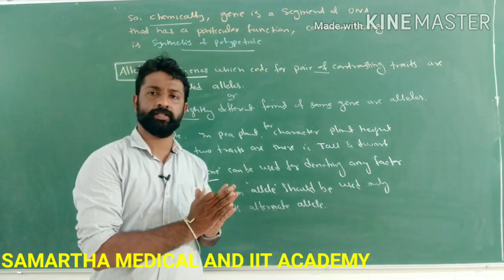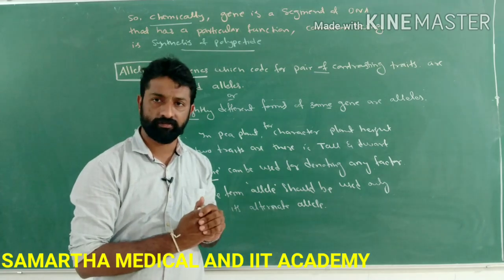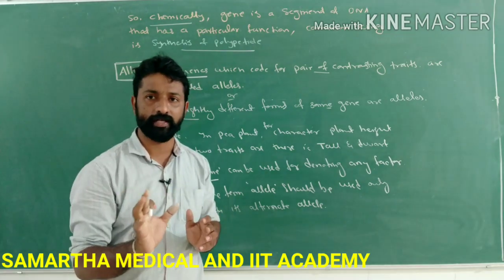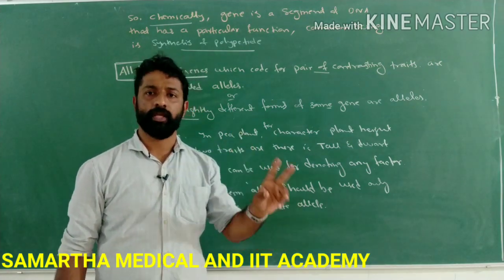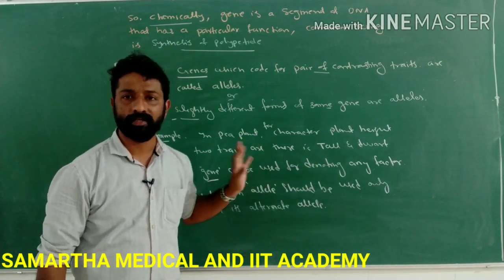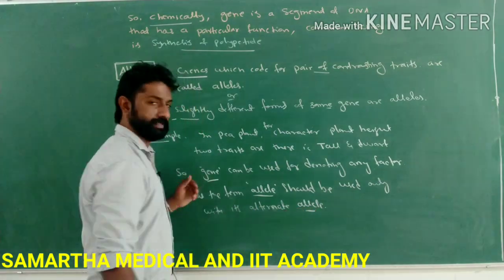If a single factor is present, we can call it a gene. If a single gene is present, we cannot call it an allele. In order to use the term alleles, there should always be a pair of genes which code for a particular character in a slightly different manner. Then for that pair only we can call them alleles.